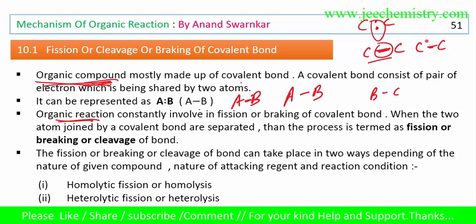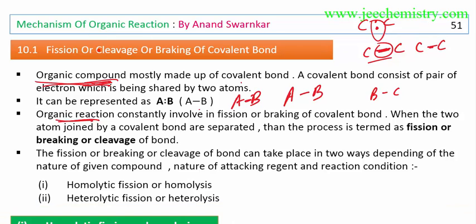The names fission, cleavage, and breaking all have the same meaning. Next point: the fission, breaking, or cleavage of bonds can take place in two ways. Breaking of covalent bonds can take place in two ways, depending on the nature of the given compounds, the nature of attacking reagents, or reaction conditions.